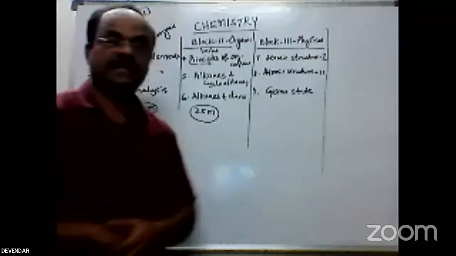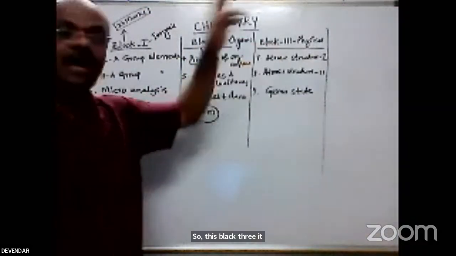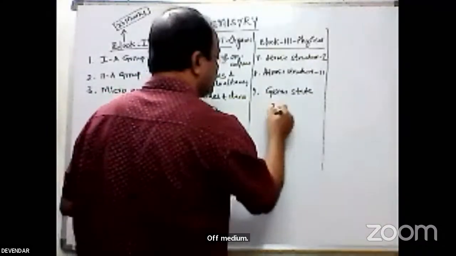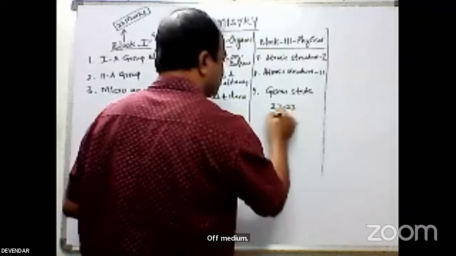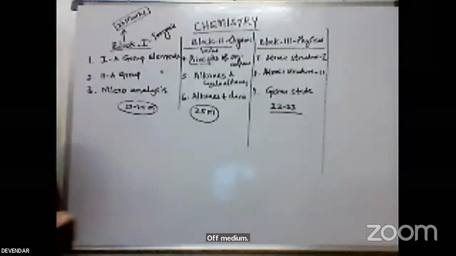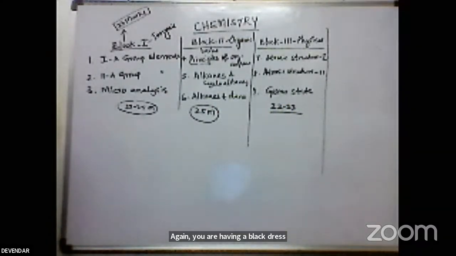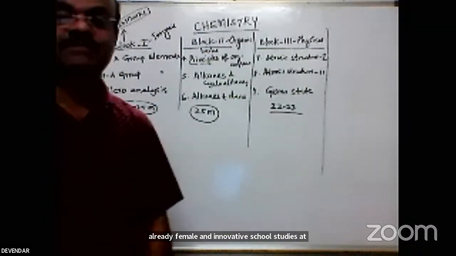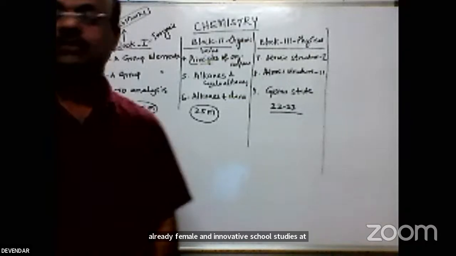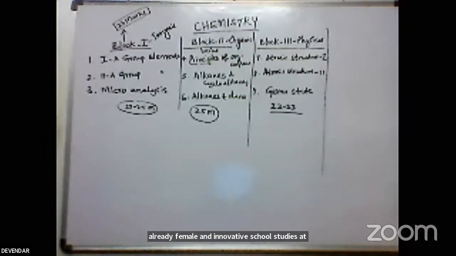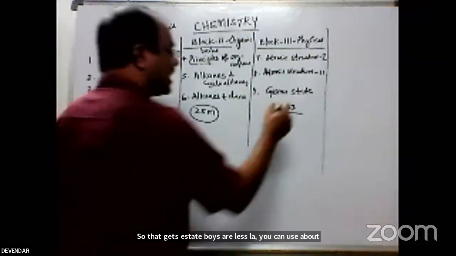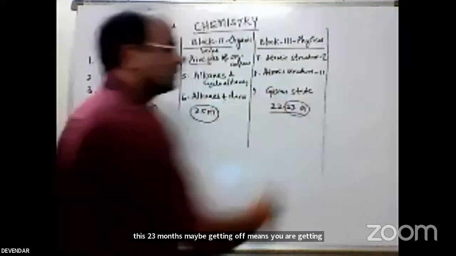So from block 3, you again get a minimum of 22 to 23 marks. This block 3 is already familiar from our school studies: atomic structure, Rutherford and Bohr's models, and everything. So with the gas state, Boyle's and Charles' laws, you may be getting 23 marks from block 3.